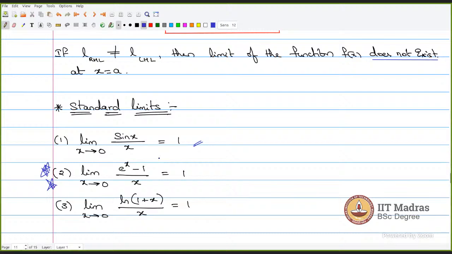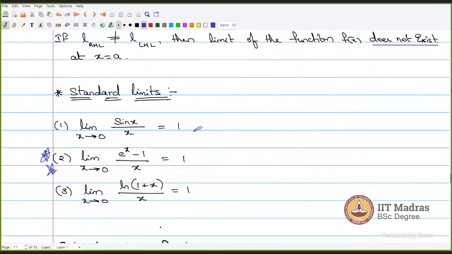So this e power x minus 1 by x, when x tends to 0, will take the value 1. And similarly, there is another limit, ln of 1 plus x by x, which is also equal to 1 when x tends to 0. And all these limits, if you know L'Hopital rule already, you know by now, I guess. So these can all be computed using L'Hopital rule.